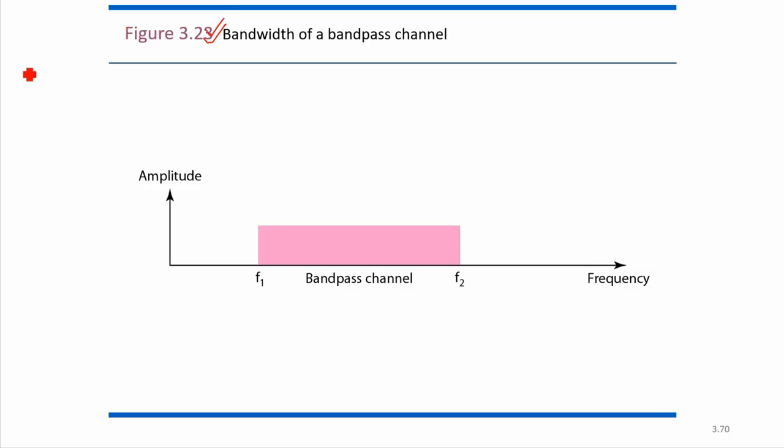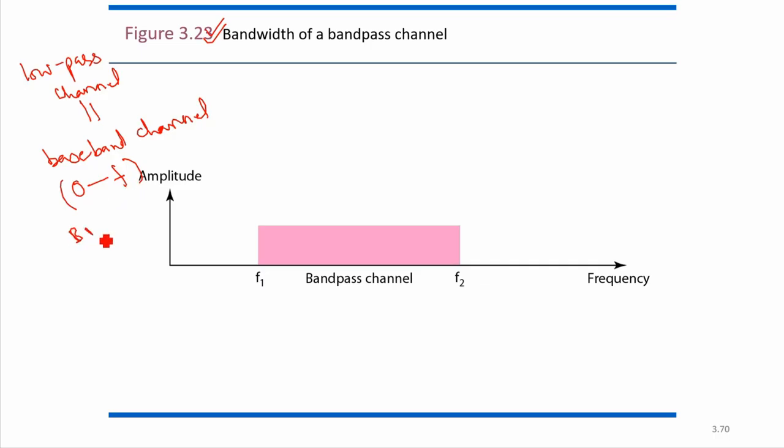A baseband channel is a low pass channel. Low pass channel is nothing but the baseband channel. Baseband channel means its bandwidth starts at 0 and goes up to a particular frequency. So the bandwidth is given by the higher frequency f minus 0, the lower frequency. So f will be the bandwidth. This is the case of a low pass channel.